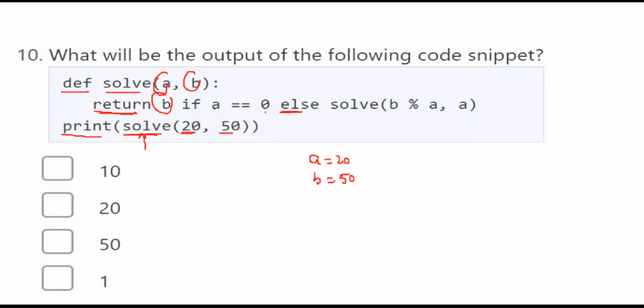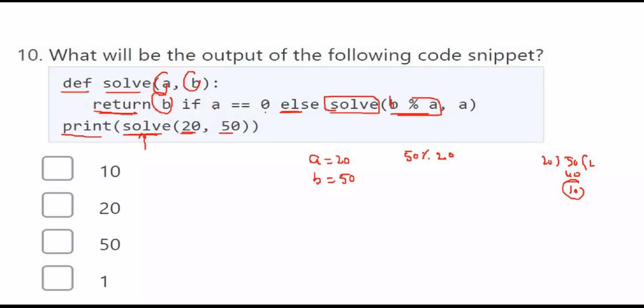Else, what you need to do? You are calling the function again internally. How are you calling? You are passing two parameters. What are they? b modular division with a. That means 50 modular division with 20. So if you do 50 with 20, twos are 40. So what will be the remainder? 10 will be the remainder.